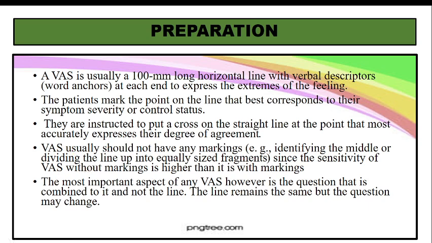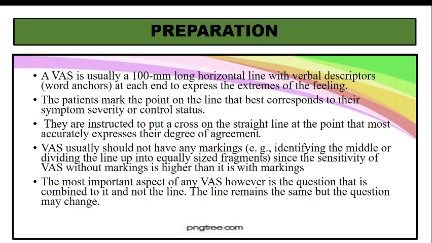So visual analog scale से 2 चीज़ पता चलता है. One is we find out the severity of the symptoms, and second we also find out whether their symptoms have been controlled or not. I will give you another example.